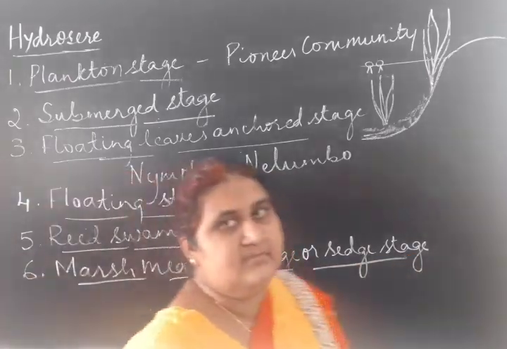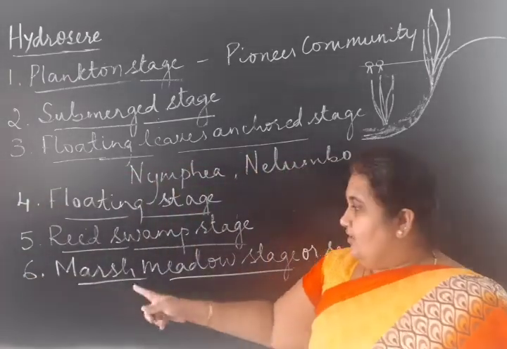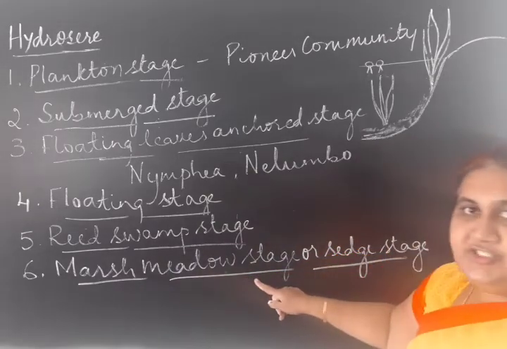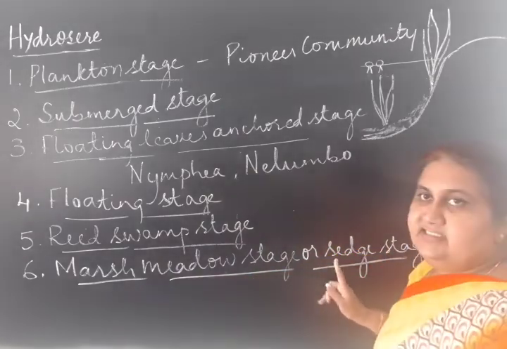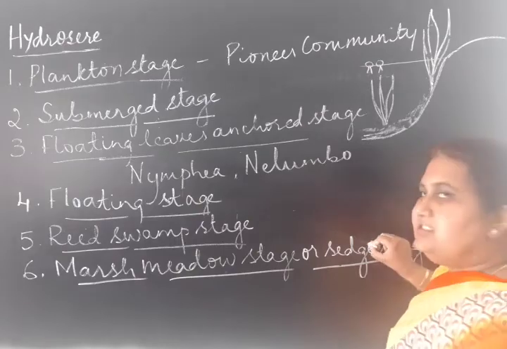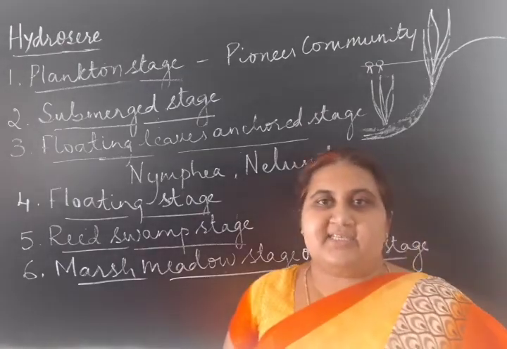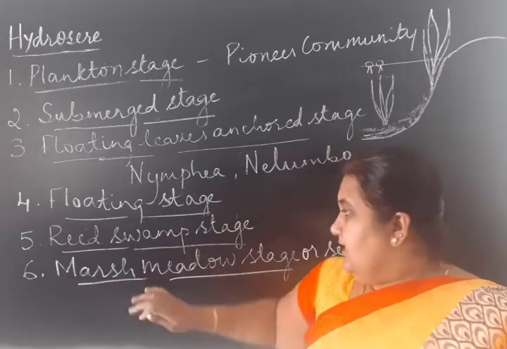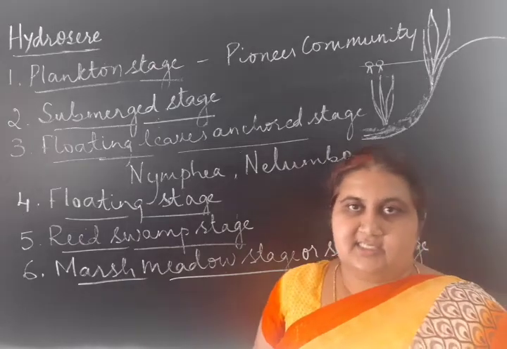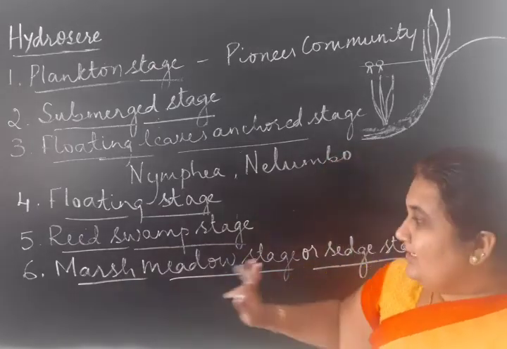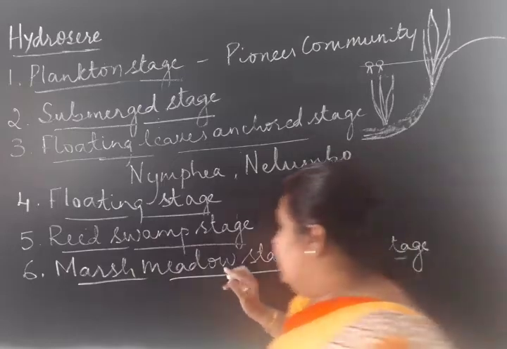As the name tells, the next stage is the marsh meadow stage or sedge stage. Sedges are a group of grasses. Yes, hydrophytic grasses which can grow only in marshy areas.